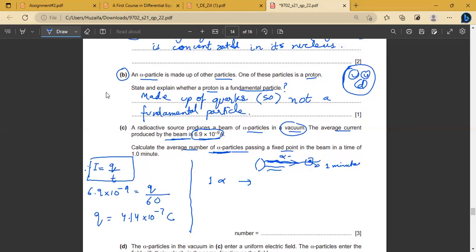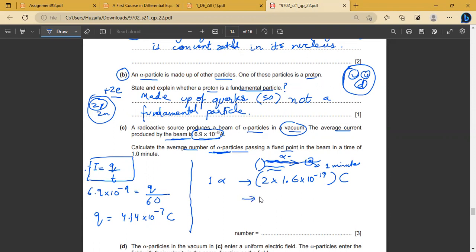If I talk about the nucleus of an alpha particle, the nucleus is made up of 2 protons and 2 neutrons, and the charge on the nucleus is due to the protons. How many protons are there? 2 protons. So the charge on the nucleus of an alpha particle will be plus 2e. Plus 2e means 2 times the elementary charge, 1.6 into 10 to the power minus 19. So this is my total charge in one alpha particle nucleus.